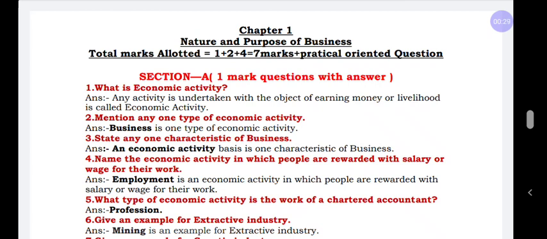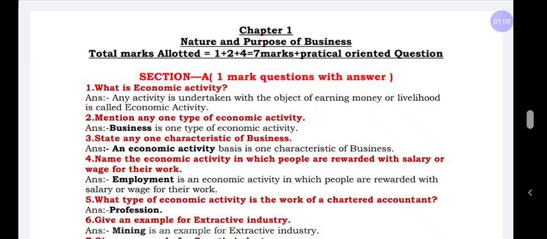This carries 5 marks. They have that big question: how to score 100 out of 100 in business studies. You have to keep 3 points in your mind. First is the syllabus, second you have to know each and every subject content, and third you have to prepare well. If you follow these 3 points you can score 100 out of 100. From this chapter, what questions can we expect for the final examination? That I'm going to inform in this video.